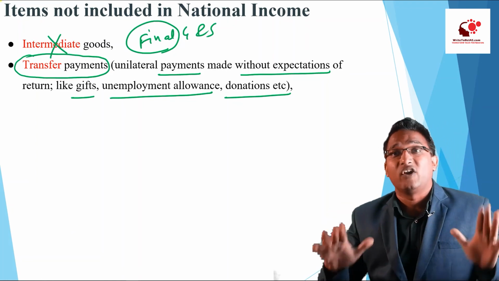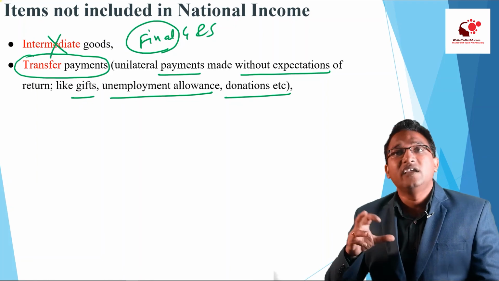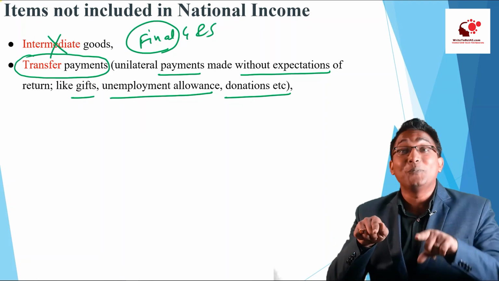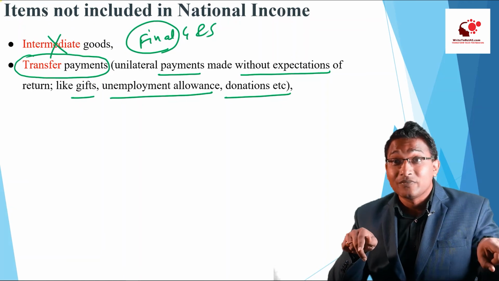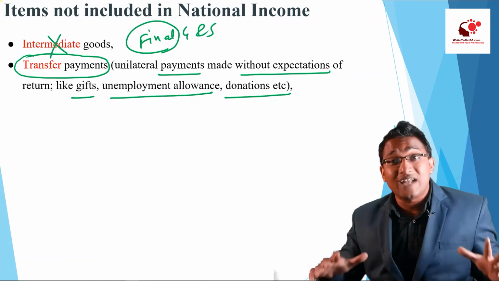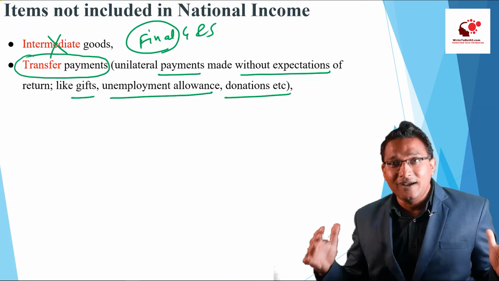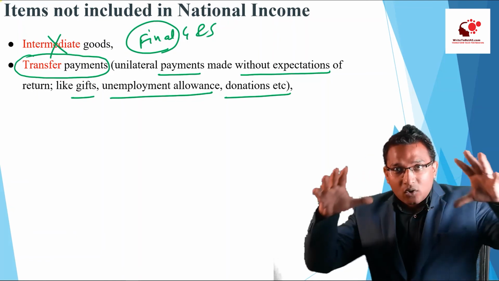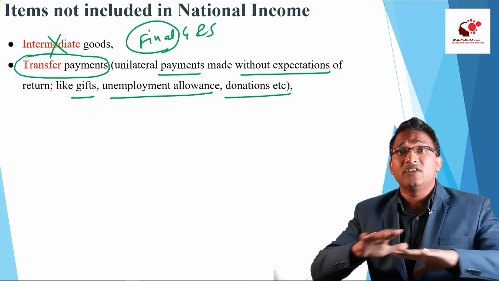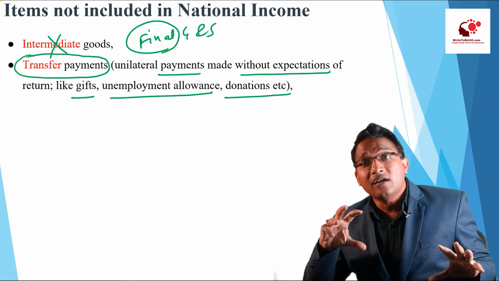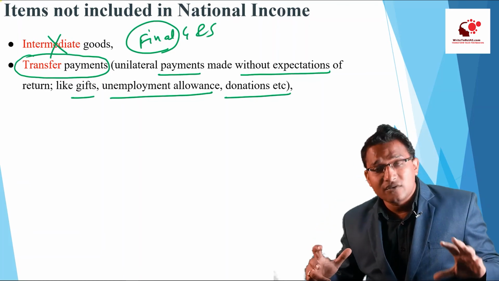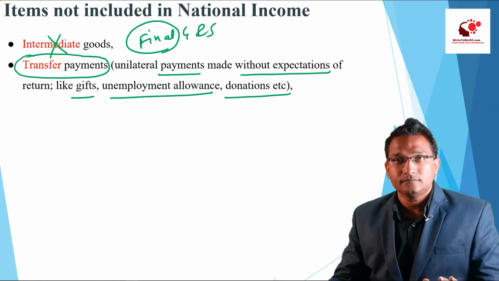It is not part of GDP. Whether the gift given by your friend on your marriage is a part of the GDP or not. That is your income, but actually there is no production happening. In the country, if we see at the overall level, there is no production happening. There is no growth happening. It is just a shift of income from your friend to you.